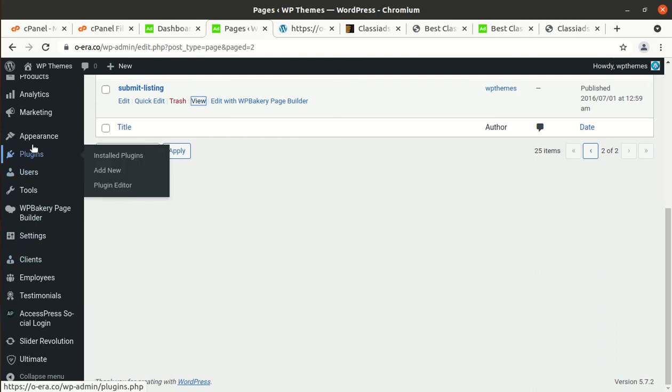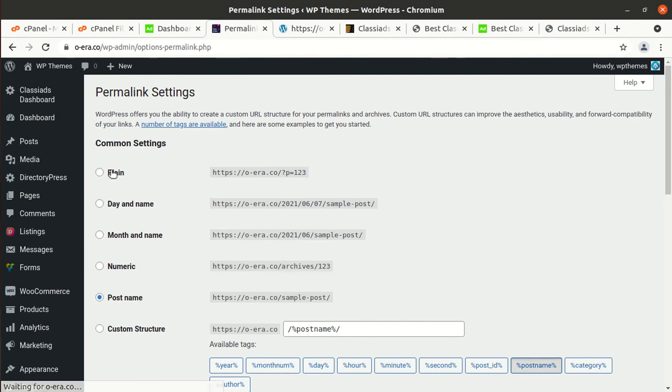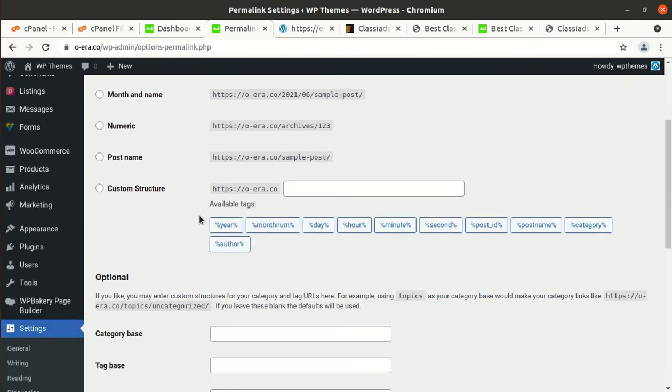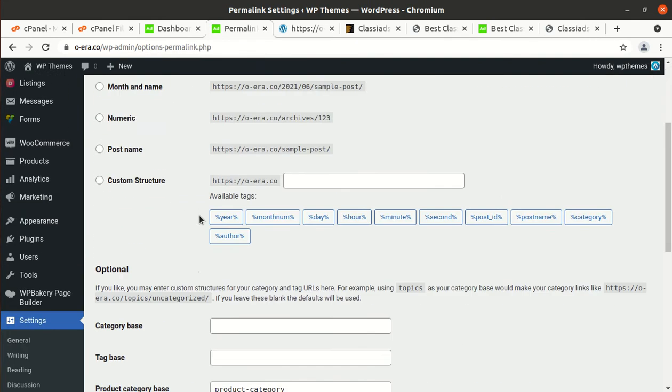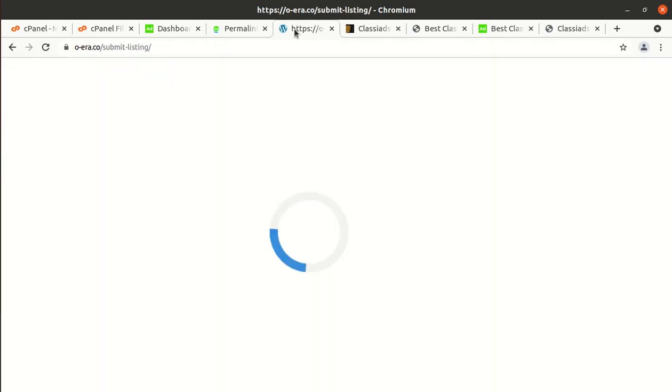So let us check the htaccess file. In fact, it can be done through the permalink structure in the settings. So I am going to settings and permalink, and I am simply clicking on plain just to test whether the pages are working fine or not. Later we can handle this as well.